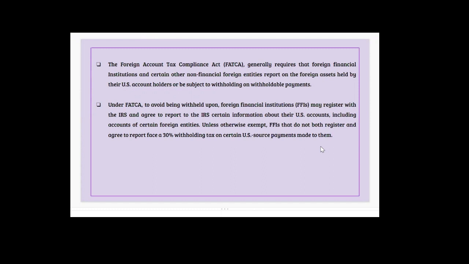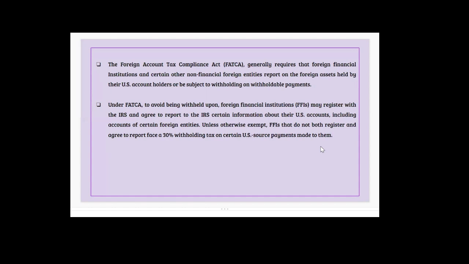It is generally required that foreign financial institutions and certain other non-financial foreign entities report on the foreign assets held by their US account holders or be subject to withholding on withholdable payments. Under FATCA, to avoid being withheld upon, foreign financial institutions may register with the IRS and agree to report certain information about their US accounts, including accounts of certain foreign entities, unless otherwise exempt.